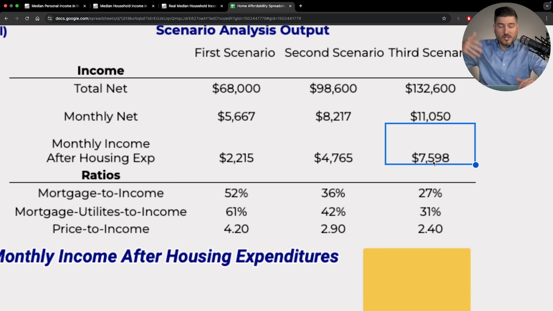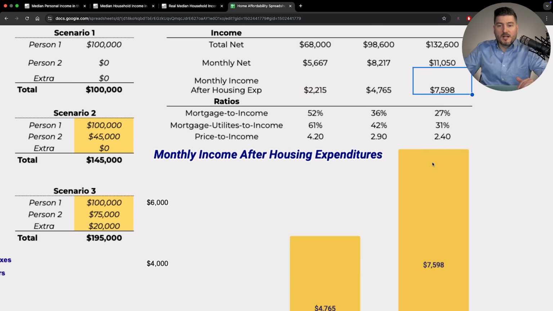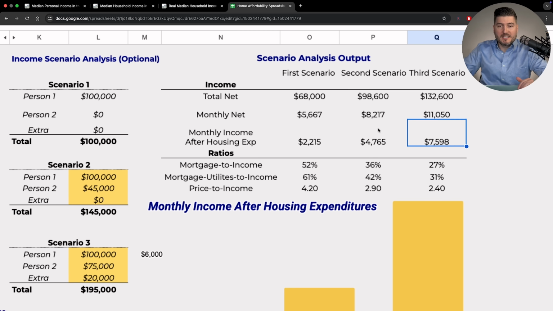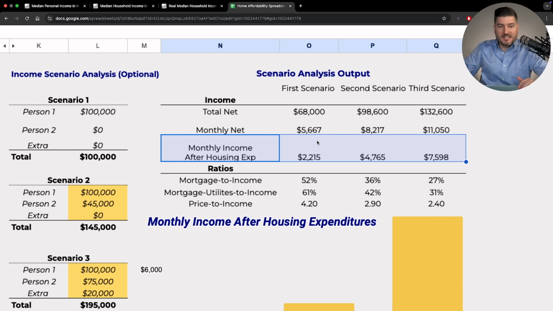They can go travel to Europe. They can go to Turks and Caicos. They can fund colleges, give to their church, do whatever they want, right? So maybe it is a little bit too aggressive, but at the end of the day, this is showing you exactly what you'll have left over after all the housing is taken care of.